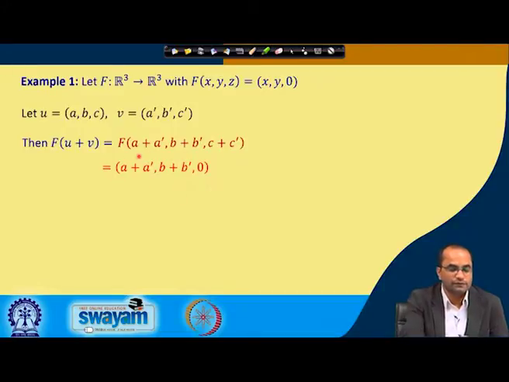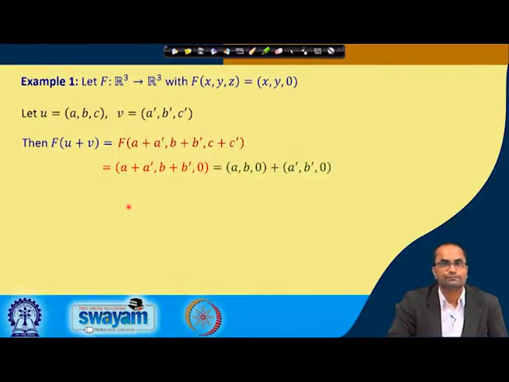Now we have this vector from R3, because the map is from R3 to R3, and we can rewrite this vector as a sum of two vectors. The first one (a, b, 0) and the second one (a', b', 0), because the sum of these two vectors is nothing but (a plus a', b plus b') and the third element is 0.